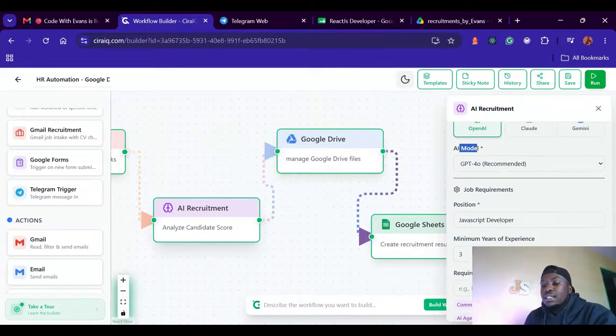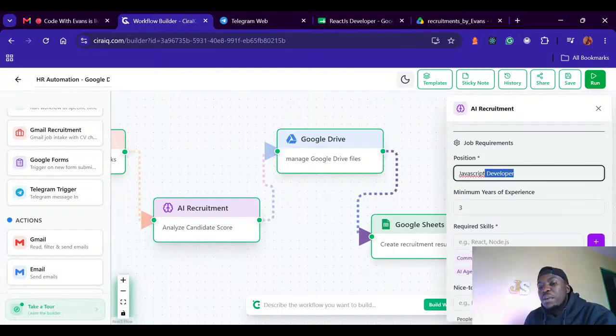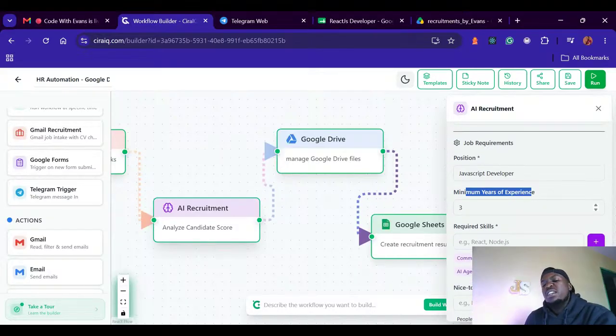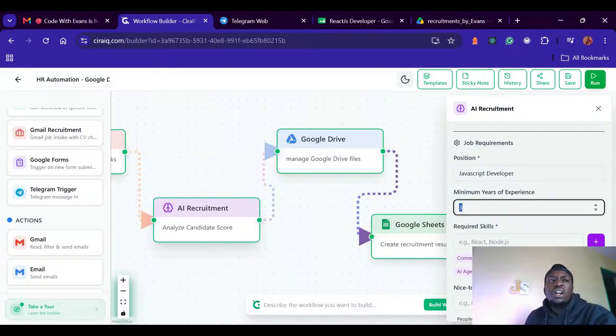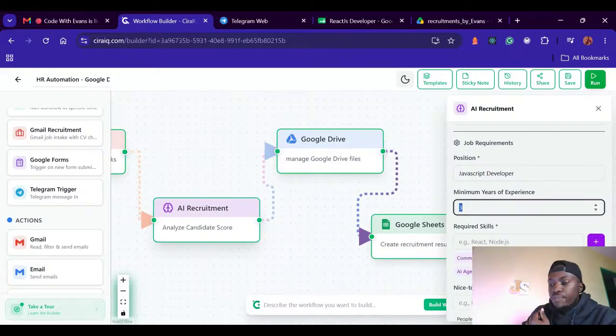Now, once I'm done setting up the model, I can repeat the position, JavaScript position, minimum number of years. Let's say this agent should only consider the 5 years experience. On the 5 years experience, that's what it should consider mostly.